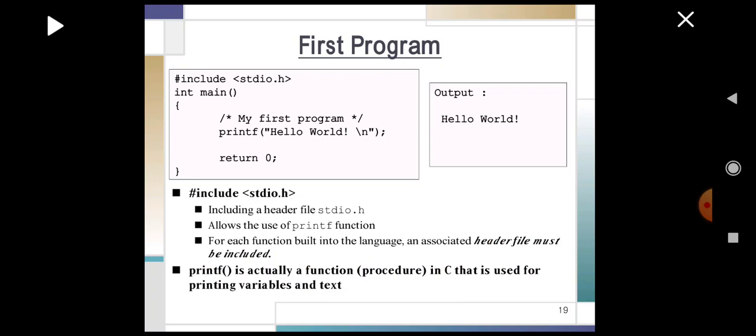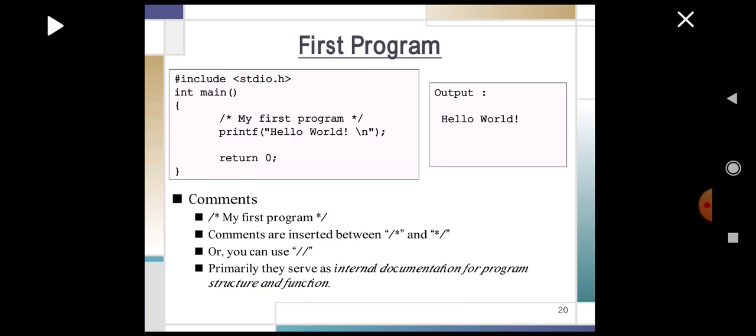Including a header file, stdio.h, will add all the library functions for our program and allow the use of the printf function. For each function built into the language, an associated header file must be included, where printf is actually a function or procedure in C that is used for printing variables and text. Like in our program, we are going to print hello world using the printf statement, which is already a predefined function.